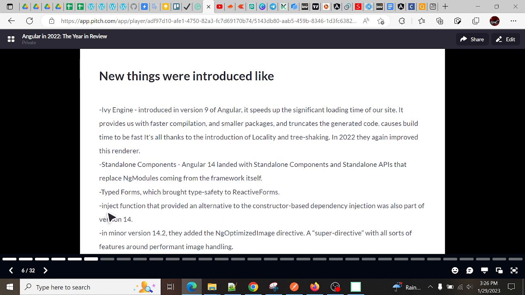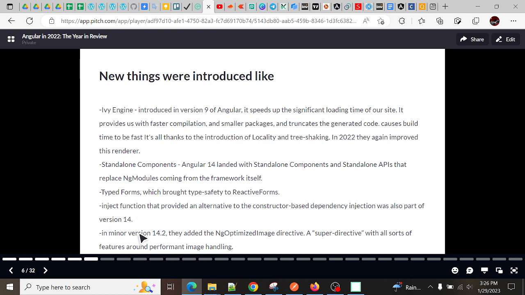And next, they have added the inject function. In the constructor you can inject any dependency; the inject function provides an alternative to constructor-based dependency injection. Also a part of version 14. So in the constructor we included dependencies, and we can use the inject function, which is a great alternative.